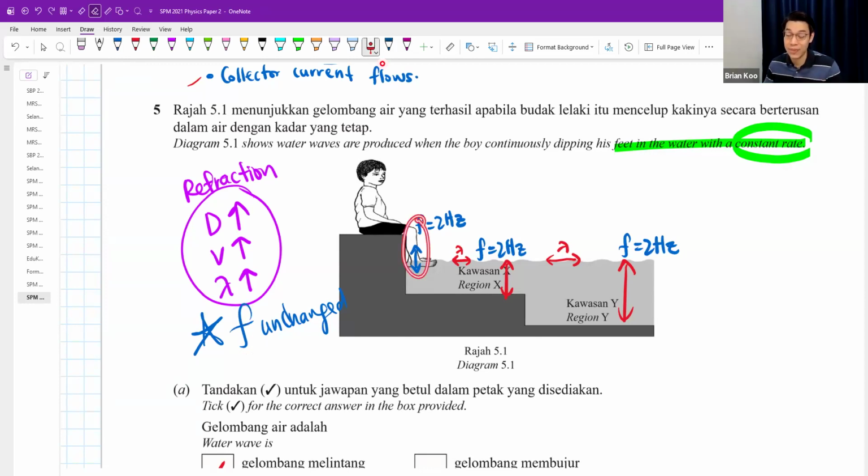The source is his feet. If his feet keep on dipping at the same rate, it will not affect the frequency, unless he starts to dip faster or slower, then it changes the frequency at the source. So the frequency will always be the same.